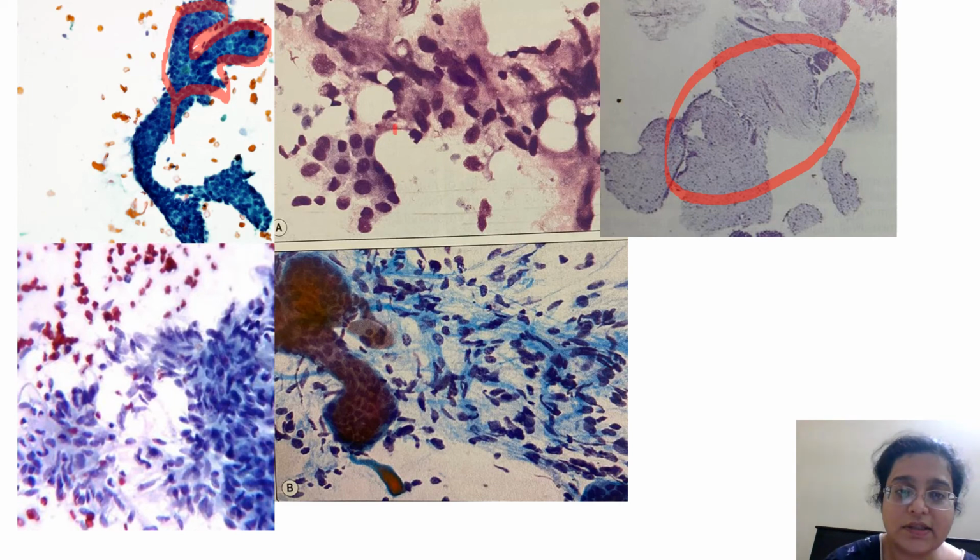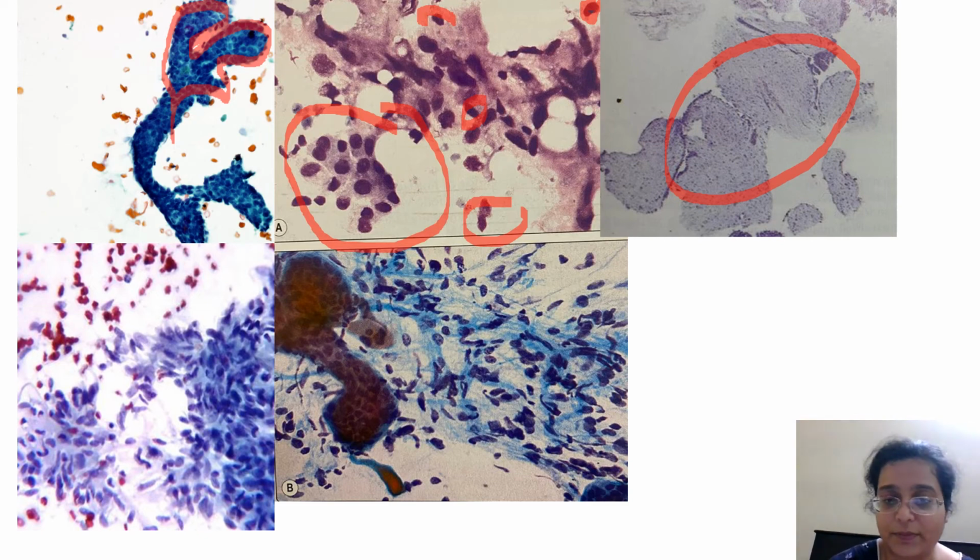Again, here you see a lot of anisonucleosis. Some cells are big, some cells are small, but this is benign because you will get to see some scattered cells. See one here, see some spindly cells here. See, these all are myoepithelial cells, some bipolar cells, mostly myoepithelial. This is benign. So I am only looking for bipolar and myoepithelial cells.